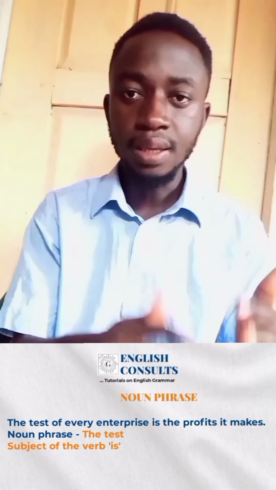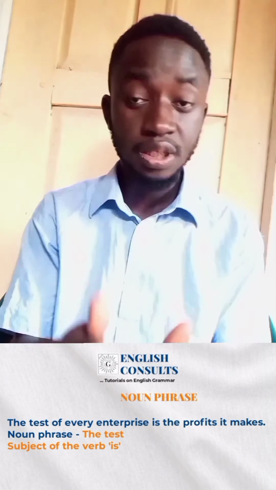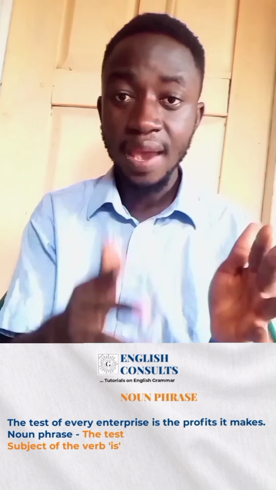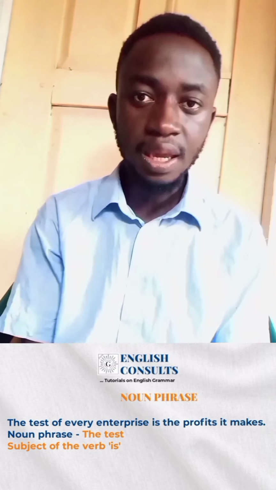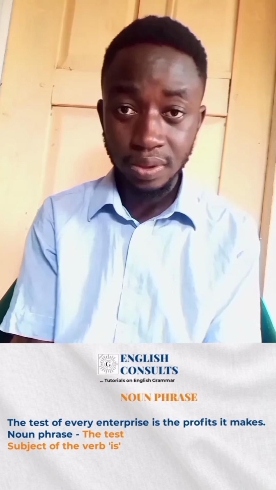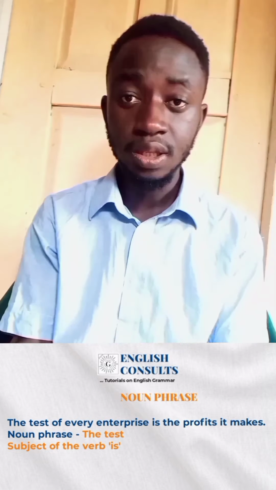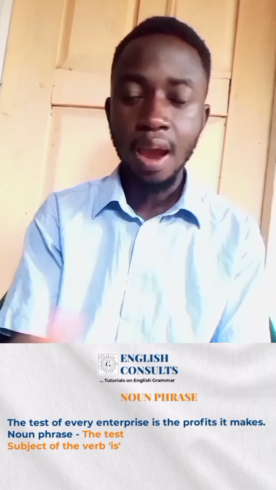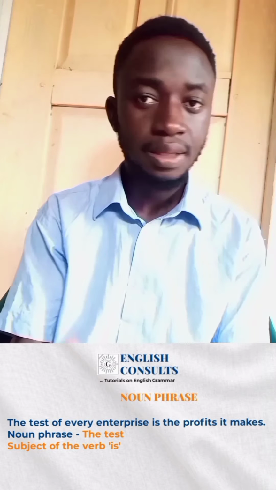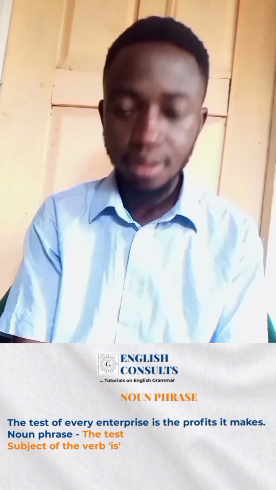So we have many examples. For example, the task of every commercial enterprise is the profit it makes. So the task of every commercial enterprise is the noun phrase. So what is the head word there? Task. So of every commercial enterprise, that one is just a post modifier, but the head word there is the task. All right, so we stop here on subject of the verb.